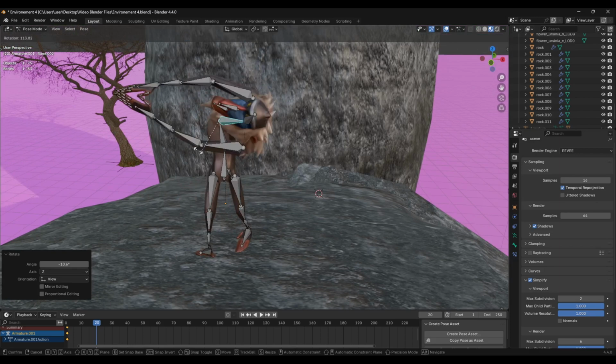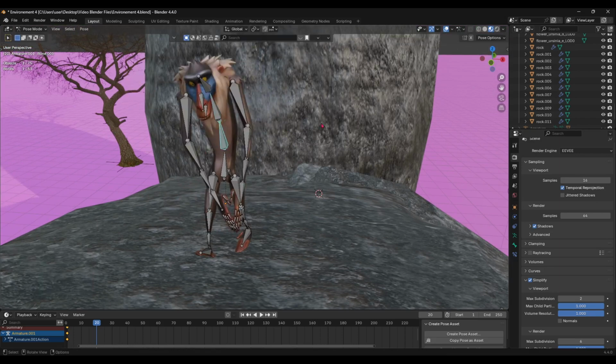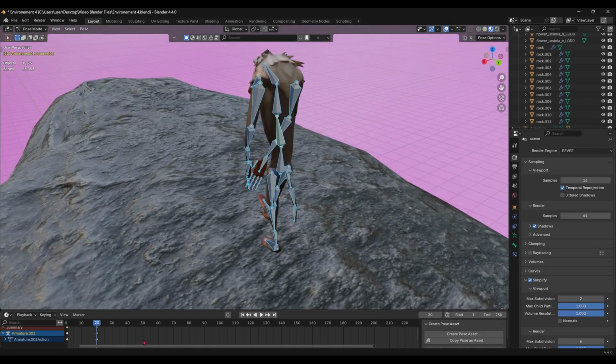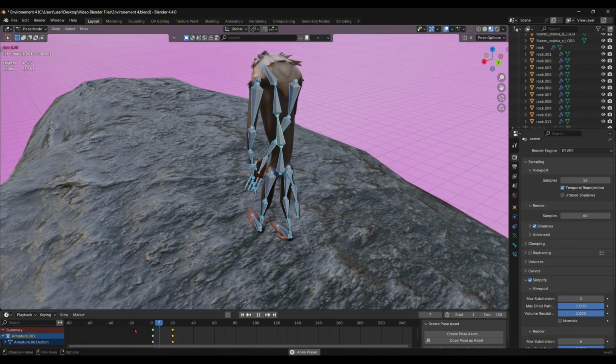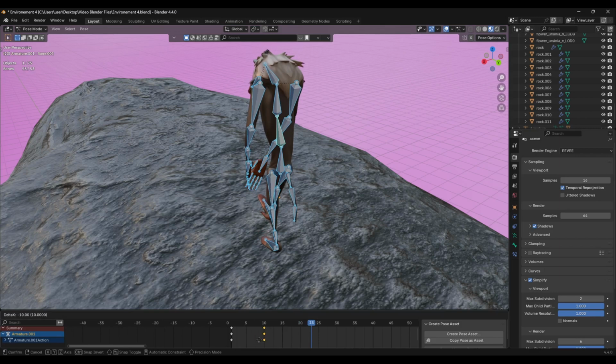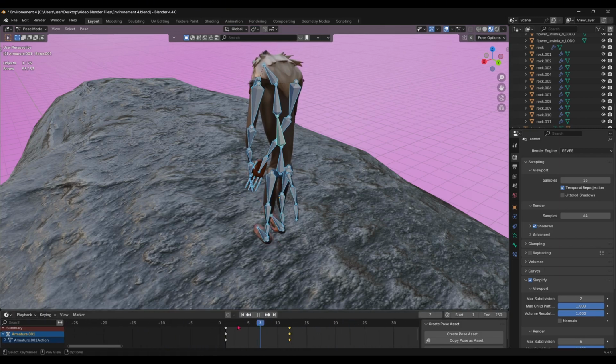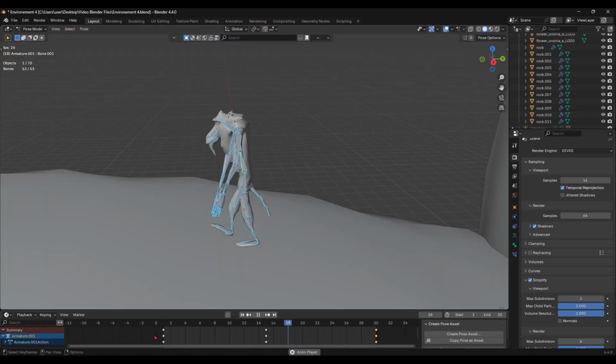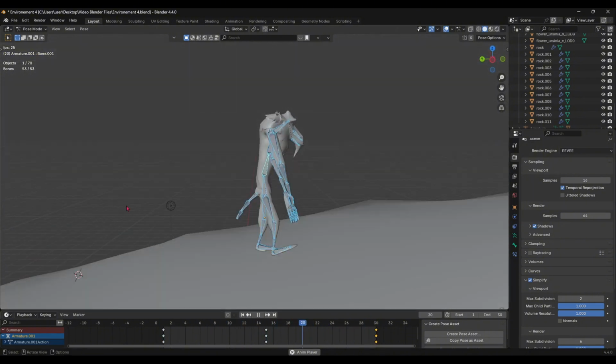This is just me struggling to make the walk cycle. You can have a look at this clip. As you can see, it was a lot of trial and error to get the right movement of the feet. I added in the 3 main keyframes for the walk cycle, and then it was time to add the keyframes in between.